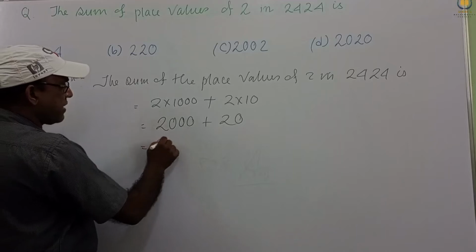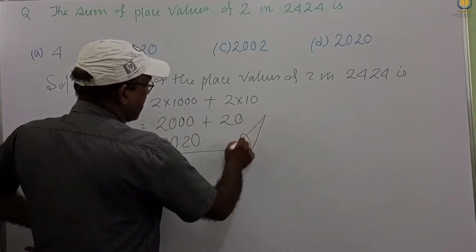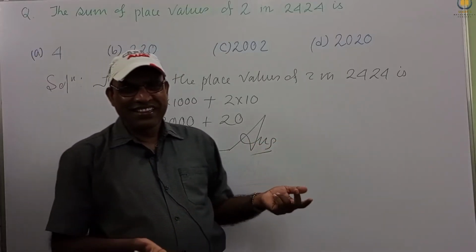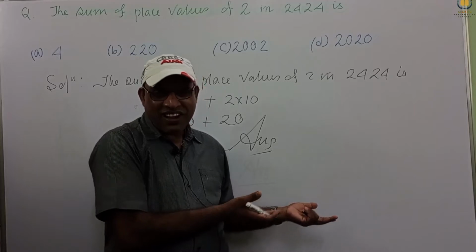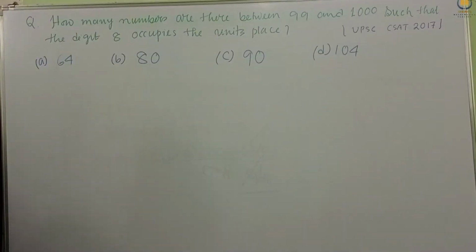So if we add this, 2020, we get our answer. Very nice solution, very easy. Is it difficult? You can't say this is a difficult problem. This is very easy. Nice solution. This is the answer.